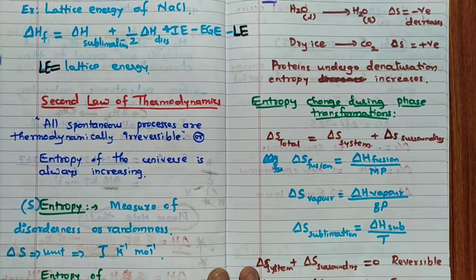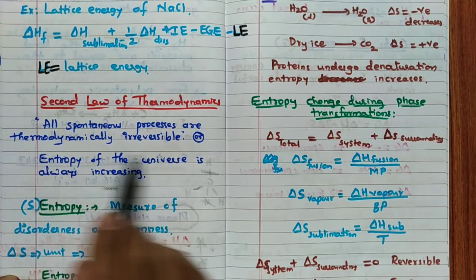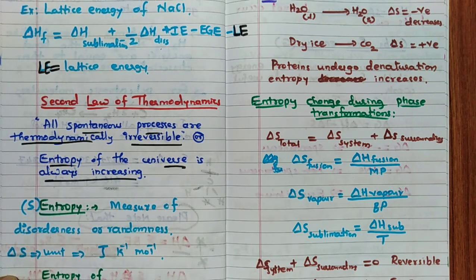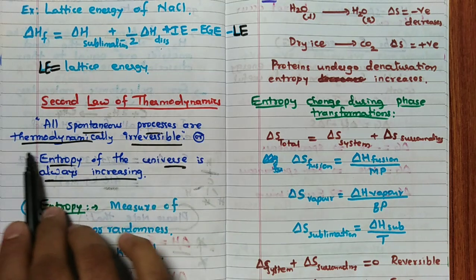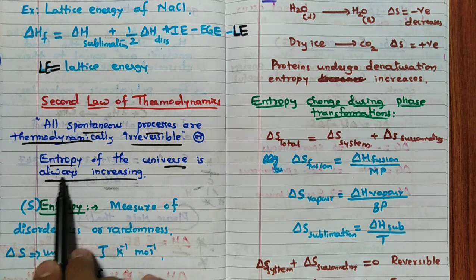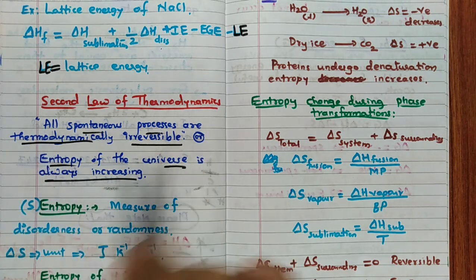Then the second law of thermodynamics: all spontaneous processes are thermodynamically irreversible, very important. Entropy of the universe is always increasing. Remember these 2 points of the second law. You have to remember the 3 laws of thermodynamics. When entropy is increasing, a spontaneous process will occur. So spontaneous processes are thermodynamically irreversible.